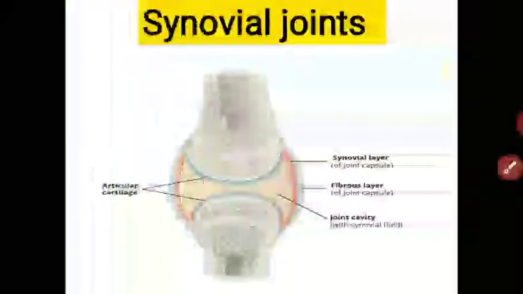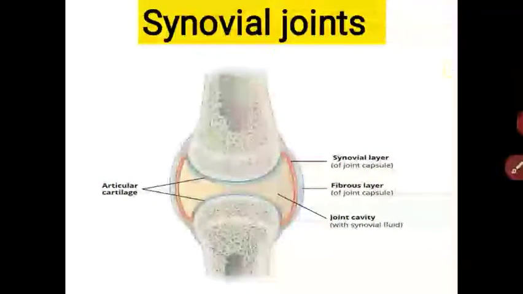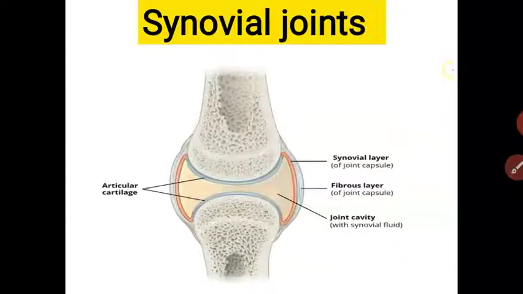The next joint is the synovial joint. It is also a freely movable joint. This is a knee joint. See, shoulder joints. We can move our hand freely. We can move our knee freely. The joint between the shoulder and the knee is called the synovial joint.